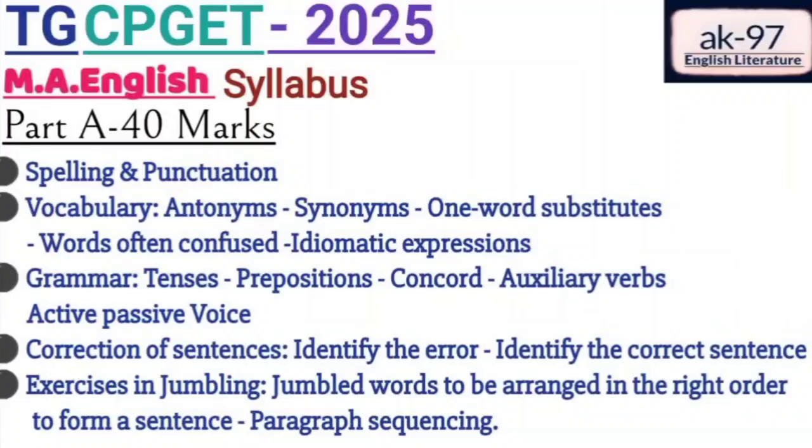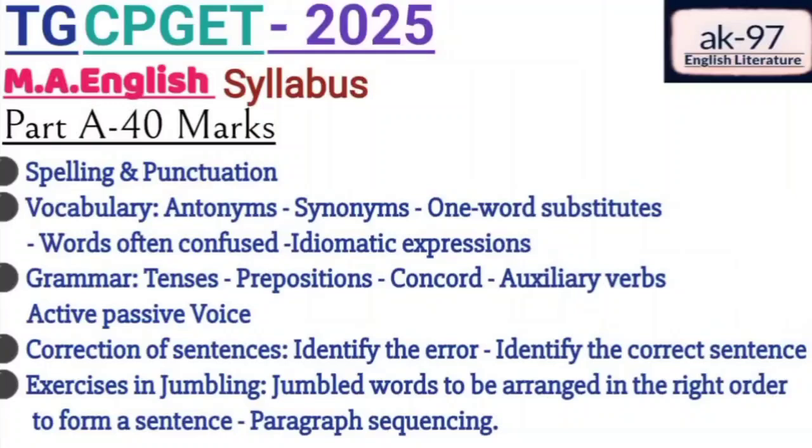And in the next segment we have identify the correct sentence. Yes, here you need to find the sentence which is grammatically correct and in the correct form when it comes to punctuations. You need to find the correct sentence grammatically, syntactically. So here they'll give you a list of sentences, like 4 sentences, and they'll ask you to find the sentence which has no error, or they'll ask you to find the correct sentence.